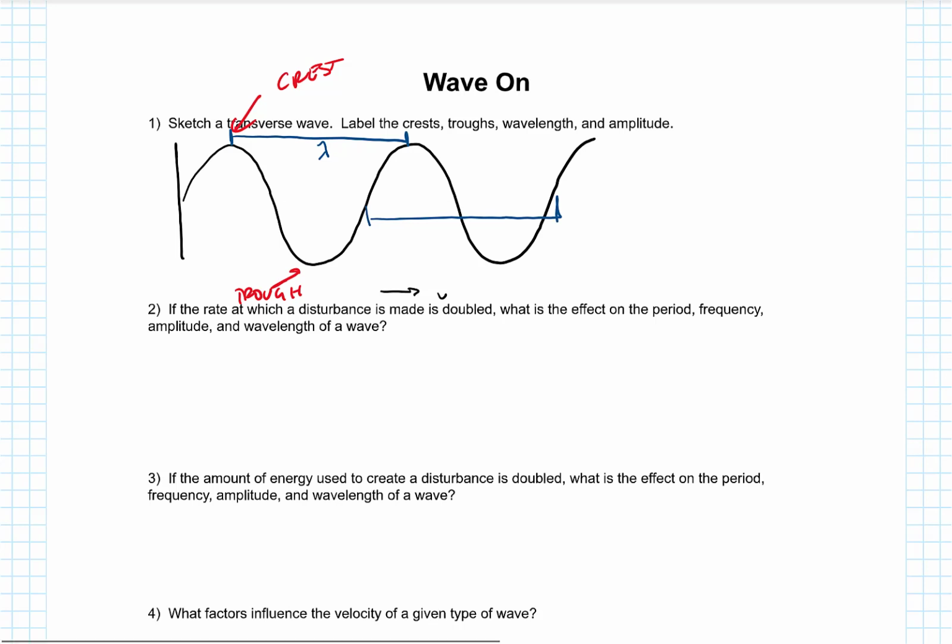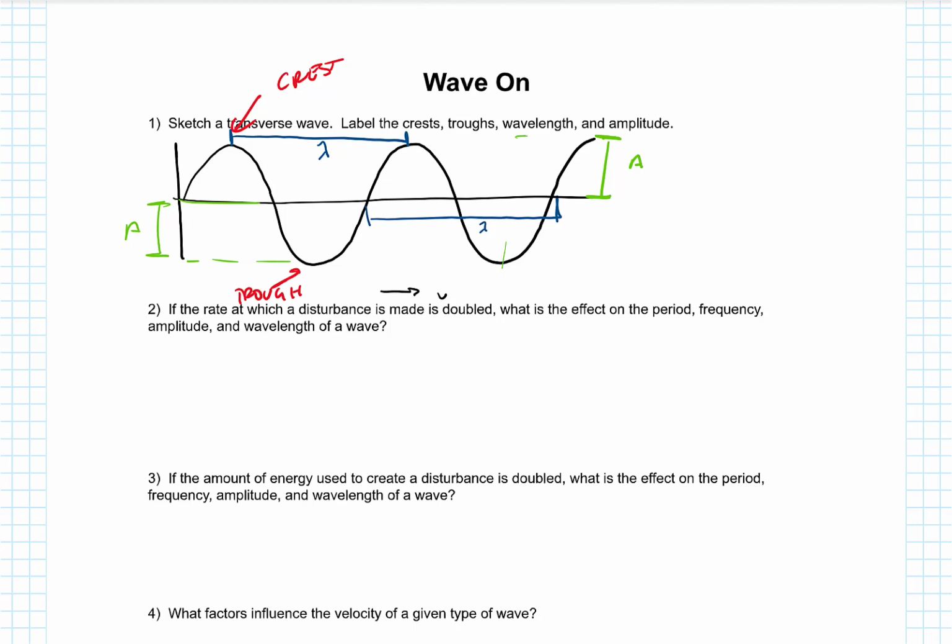The idea behind a wavelength is that it's the length of one entire disturbance, not when we get back to the equilibrium position, but the length of the entire disturbance. And then the amplitude is the height of the wave. It's not from here to here. That's not the amplitude. The amplitude is right there. It's just the height of the wave. This also is an amplitude. It's that measurement there.